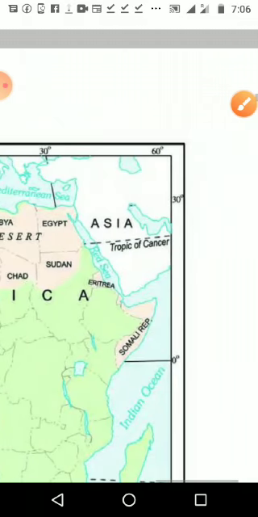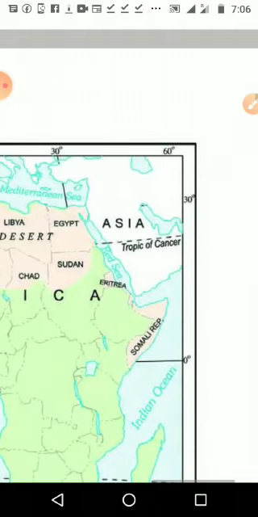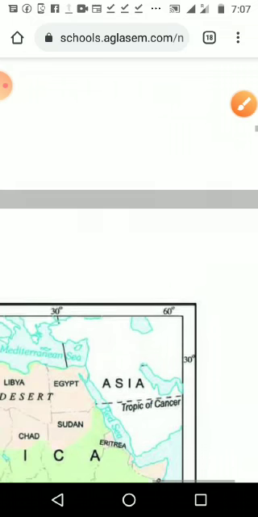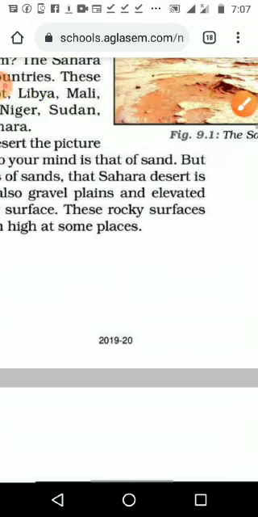We can see the Tropic of Cancer goes through the African continent, through this desert area. India also has the same condition. The Tropic of Cancer divides India into two parts. Through the Pune area we can see that line going through India. Okay, when we take the India map, we will see that.